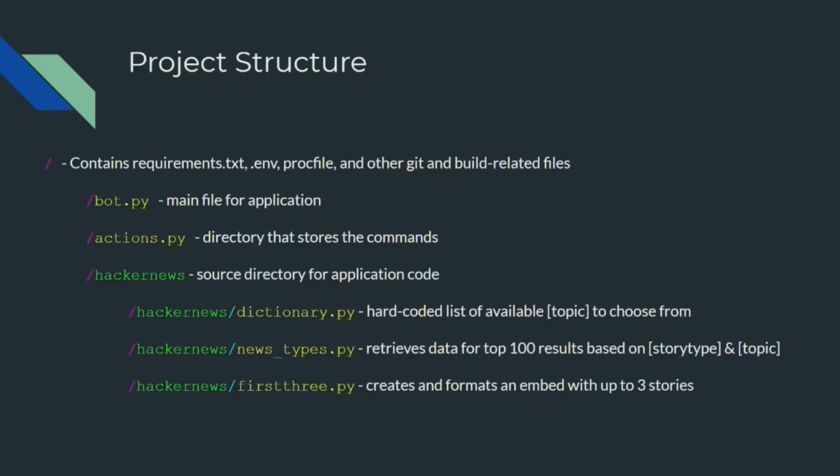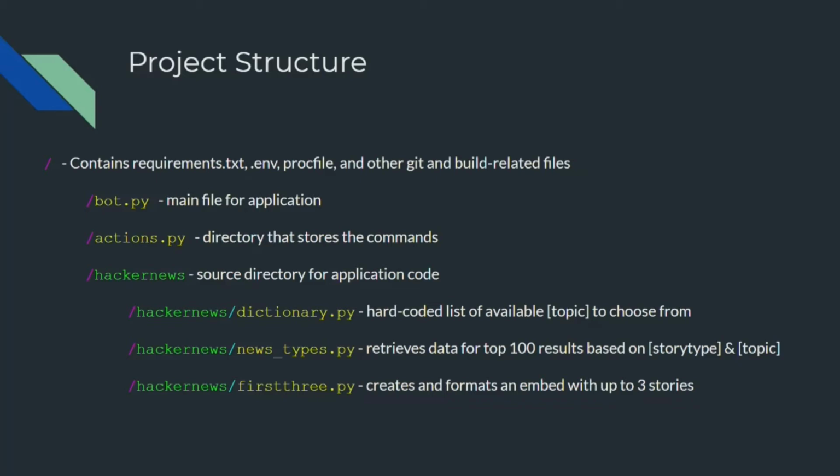Great. Hi, I am Xiangmin Mo. In addition to what Phil said about the purpose of our bot, we really wanted to approach this project with a modular mindset. So in regards to our project structure, in our root directory, we have a proc file for connecting to Heroku, a requirements file that contains all of the libraries and packages used, a README, and a general git ignore for Python projects.